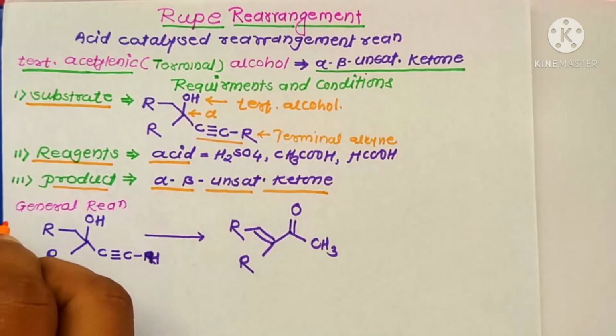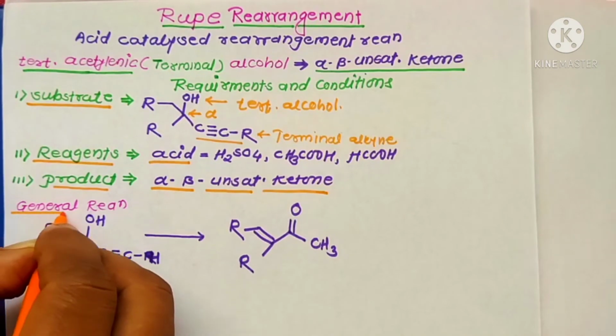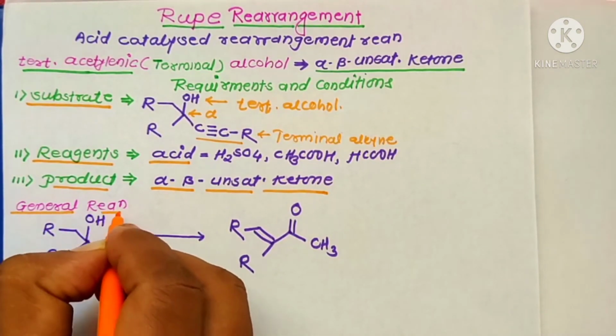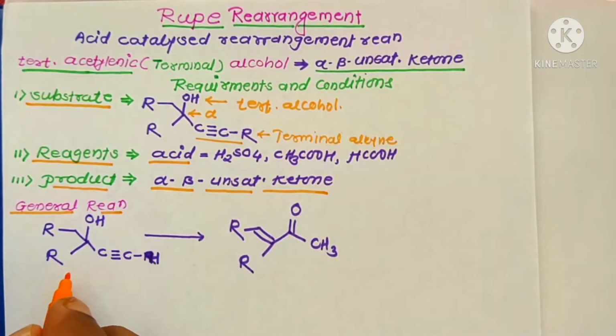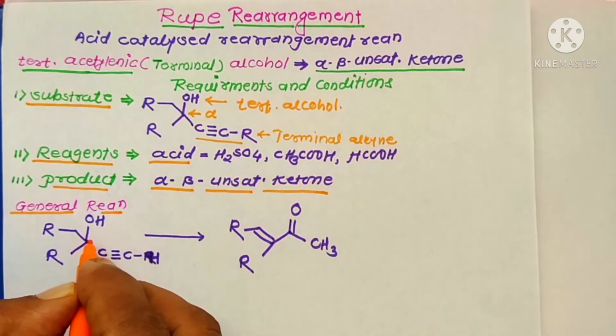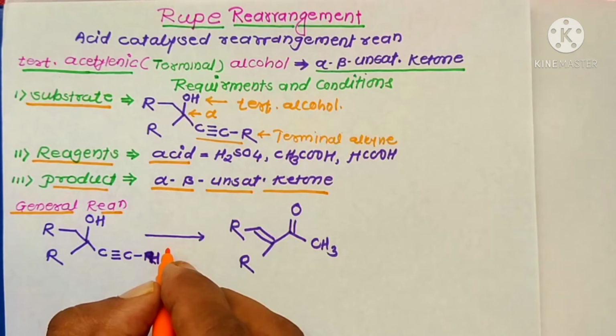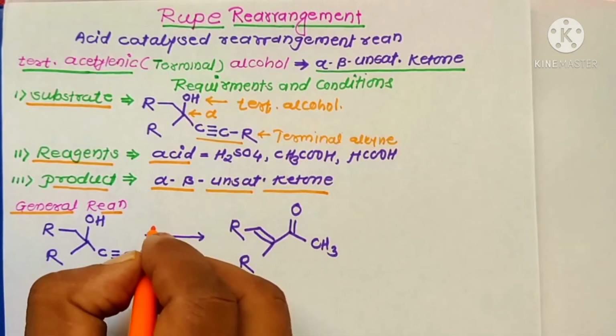Now the general reaction: the Rupe rearrangement reaction takes place in the presence of a terminal alkyne having a tertiary alcohol, reacted in the presence of an acid catalyst.